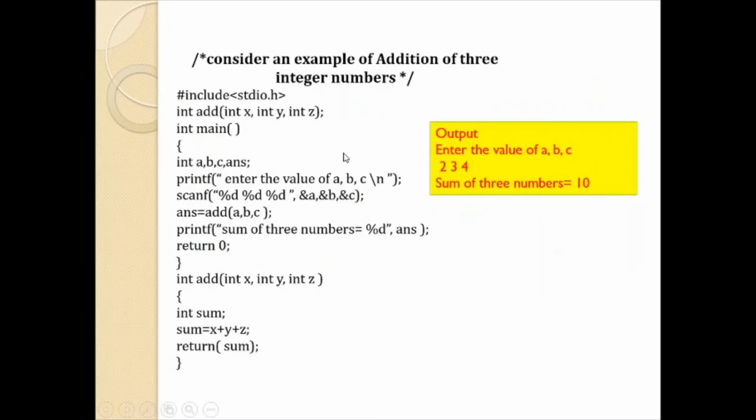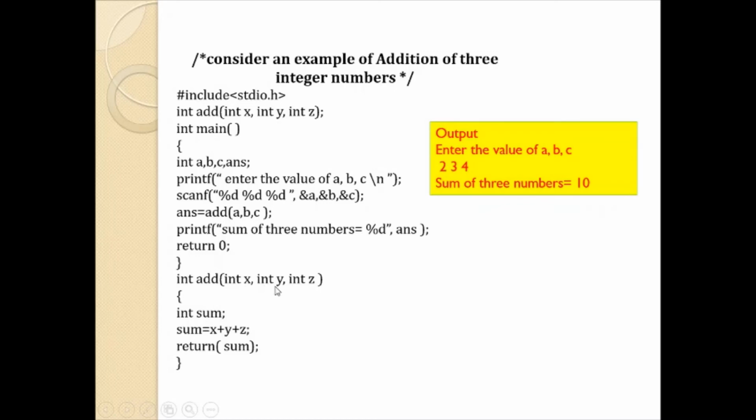Let us continue with the same example. Here the function is declared, that is the add function. Here this is the main function. In the main function we are reading three values for A, B and C. Here we are calling the function add by passing the arguments A, B, C. So whenever this line executes, control will jump to the add function.